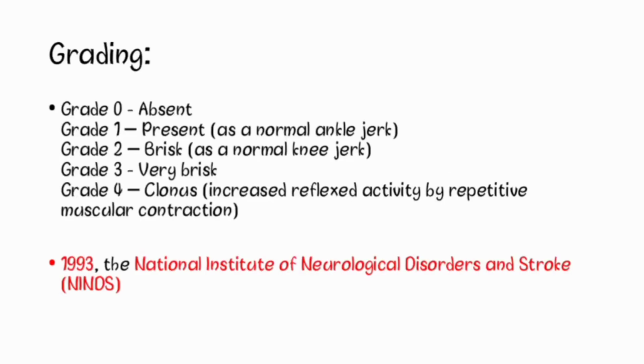Now let's discuss grading of reflexes. The grading scale that is used for scoring reflexes was provided by the National Institute of Neurological Disorders and Stroke, that is NINDS, in 1993. This is a standard scale for evaluating deep tendon reflexes. This scale has been validated and is universally accepted. Now the grading of this scale is as follows. At grade 0, the reflex is absent. At grade 1, the reflex is small or less than normal. It includes a trace response or a response brought out only with reinforcement.